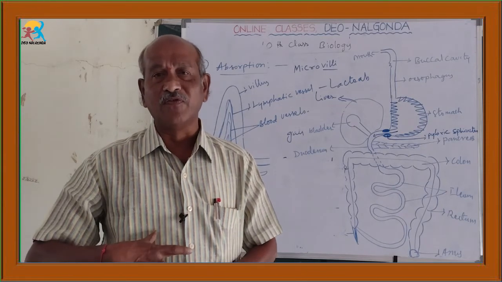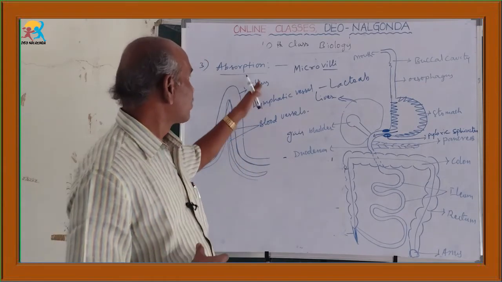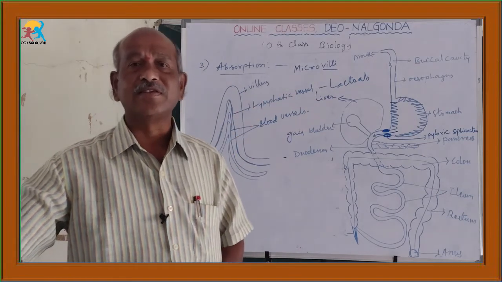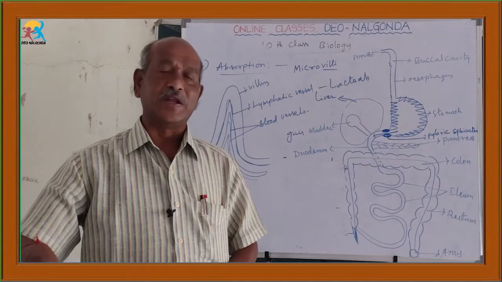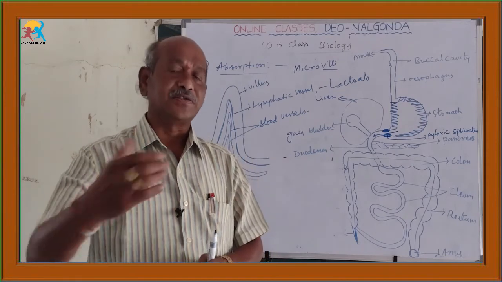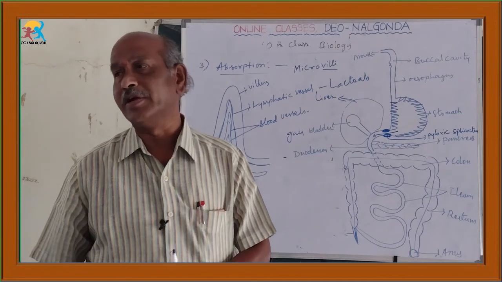The absorbed food enters through the microvilli into the blood, and from the blood to the cells. In the cells it undergoes respiration, by which we get energy. That is the absorption of food materials.